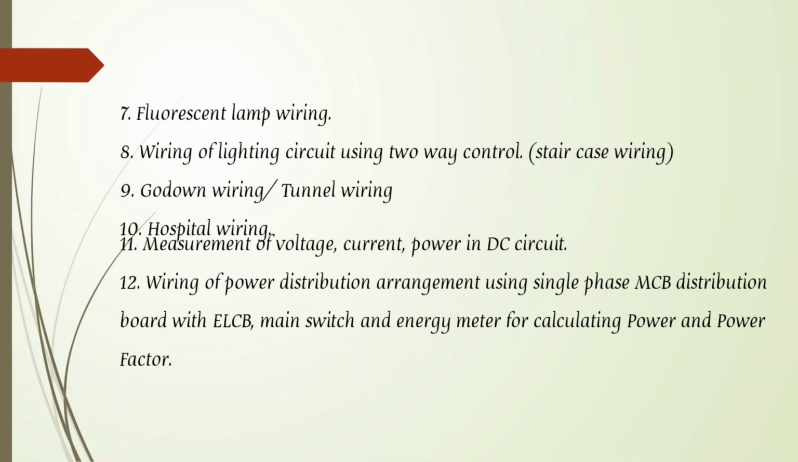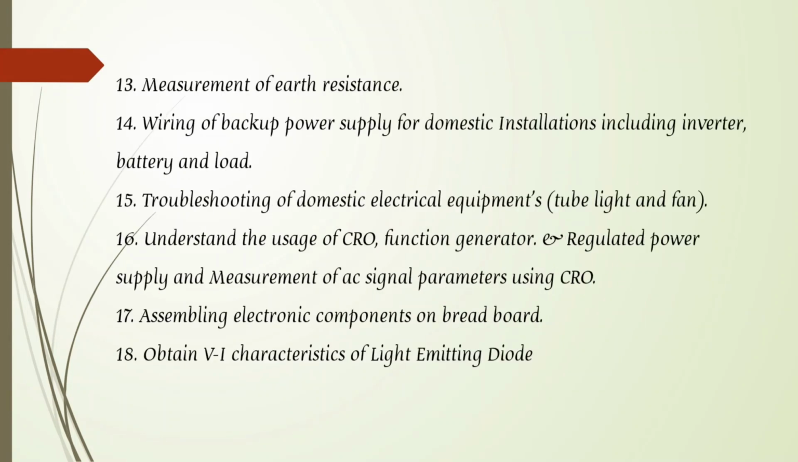And then wiring of power distribution arrangement, using a single phase MCB distribution board with the ELCB main switch and energy meter for calculating power and power factor. With the energy meter, how can you calculate the per unit cost, what that value must be, and all these things we can do in that BEE lab. And the next one is the measurement of earth resistance. In the same manner, already in the BEE subject we can do that. Here we can calculate that practically in the BEE lab.